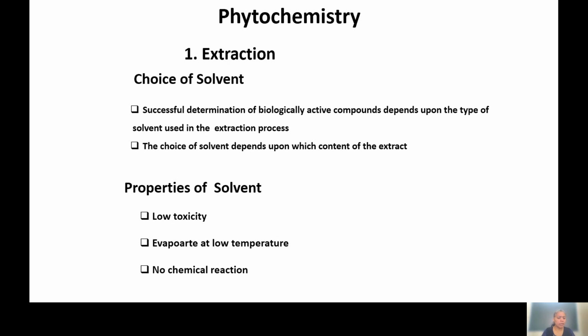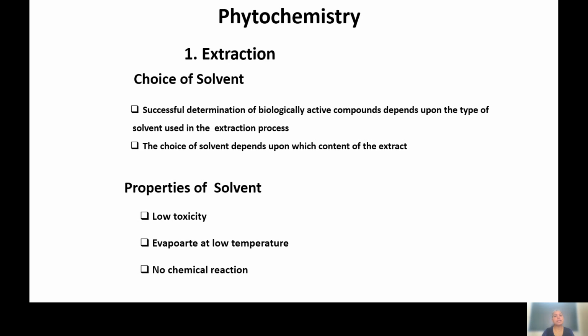The method of removing the chemical compounds or active part from the plant material requires a solvent for the extraction or dissolution purpose. So the choice or selection of solvent is very important for extraction.